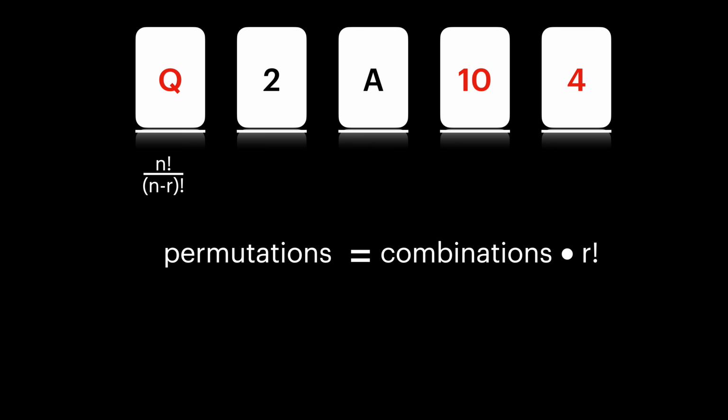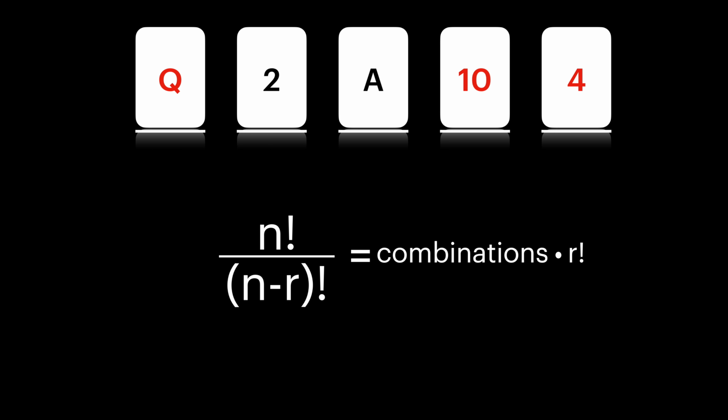What we want to know is, we've already said the permutations, we did the work earlier, that's n factorial over n minus r factorial, which is the combinations times r factorial. So we can divide both sides by r factorial. That gives n factorial over r factorial times n minus r factorial. It seems like a lot, but that's the number of combinations. That formula will tell you how many combinations of anything you can pick from anything. Really useful formula.